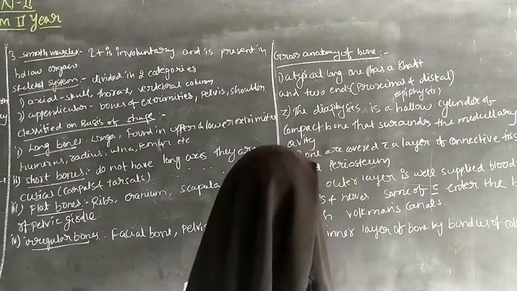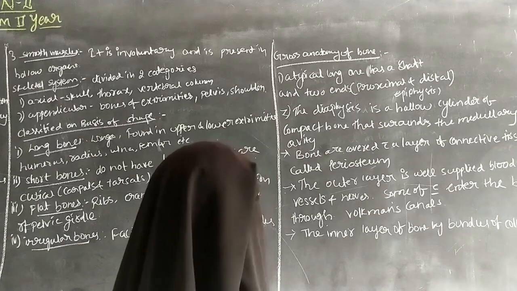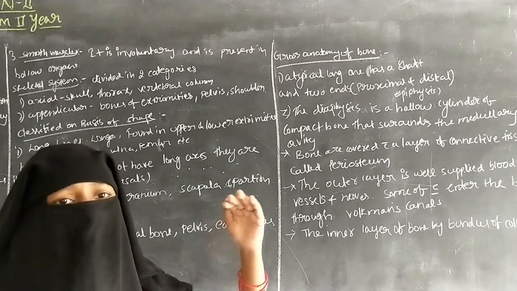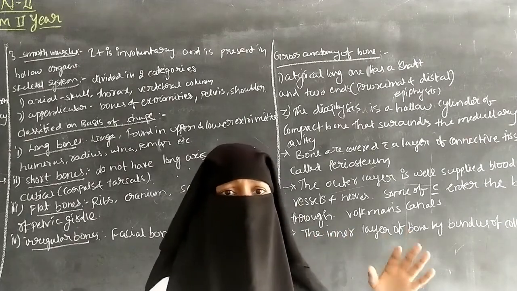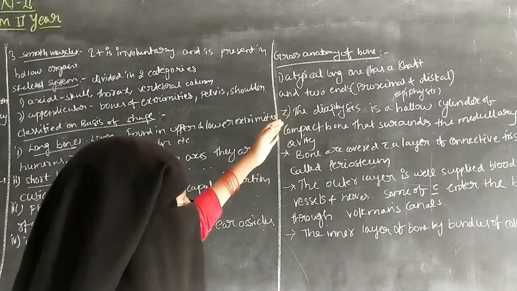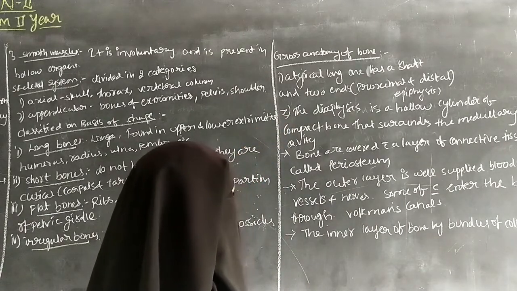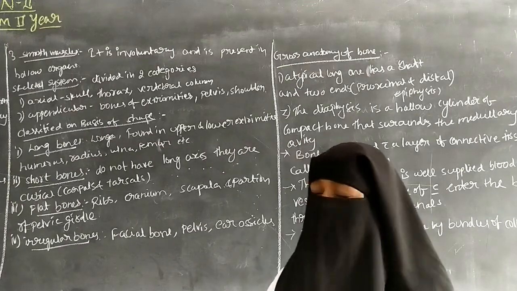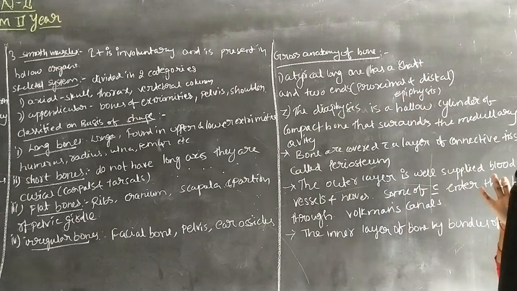So, gross anatomy of bone: a typical long bone has a shaft. Shaft means it is long and narrow. So the bone becomes long and narrow, and it is called the shaft. A typical long bone has a shaft, which is long and narrow, and 2 ends, the proximal and the distal.